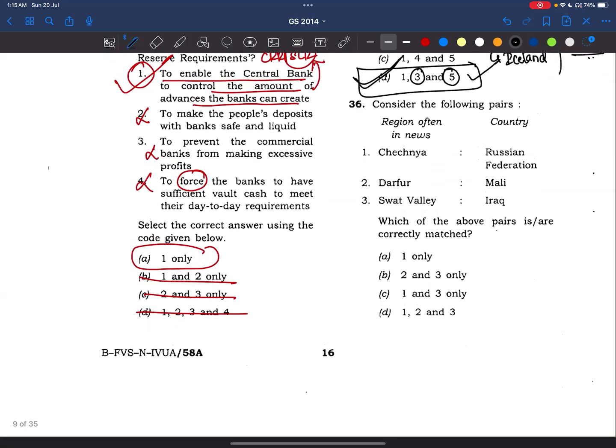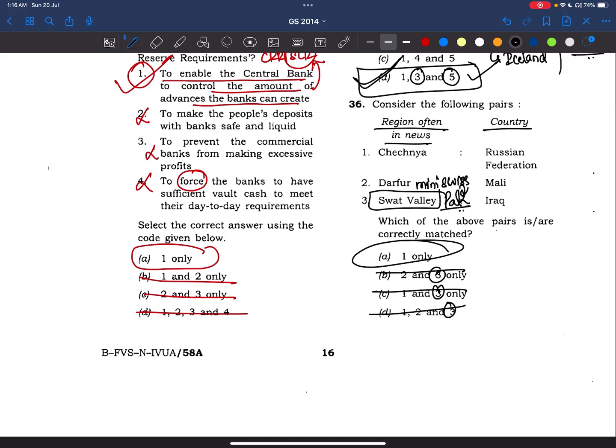Okay. So coming to the 36th question. Consider the following cases: region often in news and the country. See here, I think you people have seen the Family Man web series. There it mentions Swat Valley and Quetta. Quetta is in Balochistan and Swat Valley is in Pakistan. This Swat Valley is known as the Switzerland of Pakistan. As Pahalgam is for us, Swat Valley is for Pakistan. It is called mini Switzerland, mini Swiss for Pakistan. So it's not Iran. 3 is wrong.